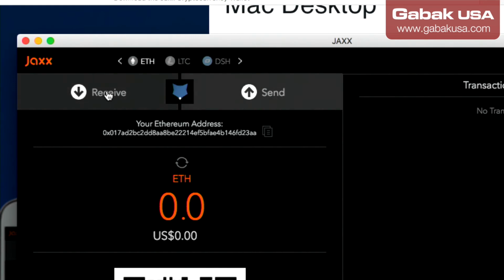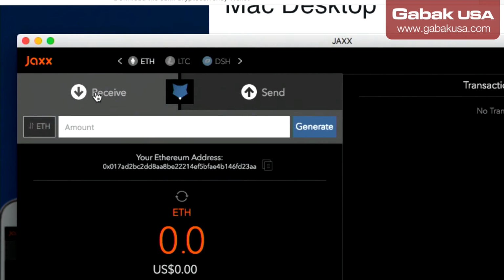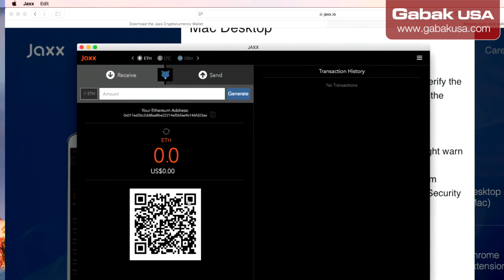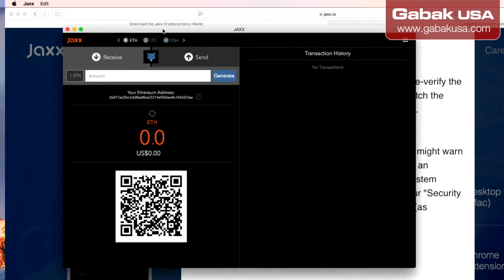Basically it's the same thing. If you want to receive money, just click there, receive, and you give them this, as you can see here, the QR code, and that's it. And also you can send them the address, so you can copy and paste, send the address via email or whatever, and that's it.